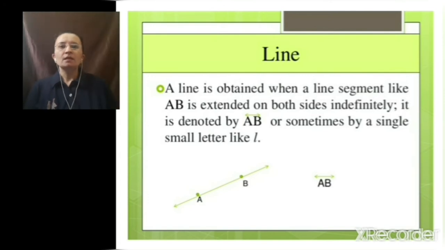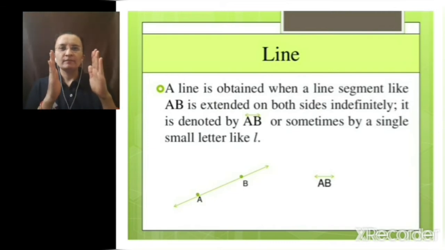What is line? A line is obtained when a line segment like AB is extended on both the sides. It is denoted by line AB, or sometimes by a single small letter like E. Here you can see a diagram of line AB. We cannot measure the length of a line because it is extended on both the sides, while a line segment has two endpoints, so we can measure it.